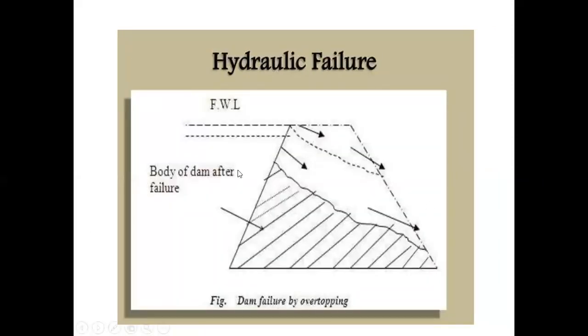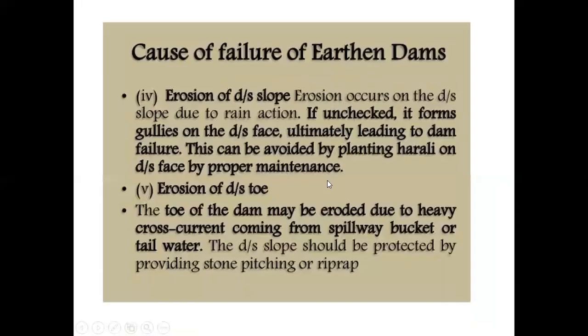This is the hydraulic failure. This is the body of the dam. Dam failure by overtopping. The full water supply level shows that the water is stored at the extreme end of the dam height, and it overtops the dam height. That's why the dam fails due to overtopping flow.